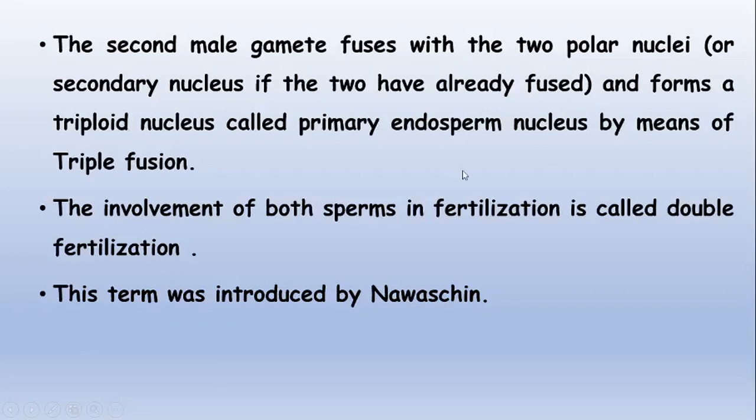It is triploid in condition by means of this triple fusion. The involvement of both the sperms in the fertilization is said to be double fertilization, which is the characteristic feature of angiosperms. This was first introduced by Navashin.